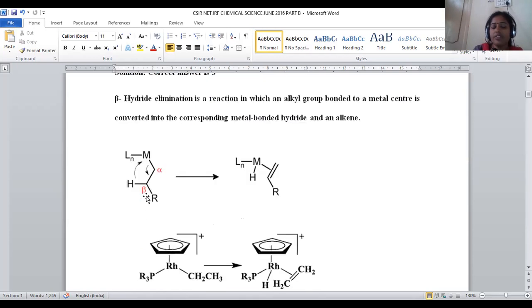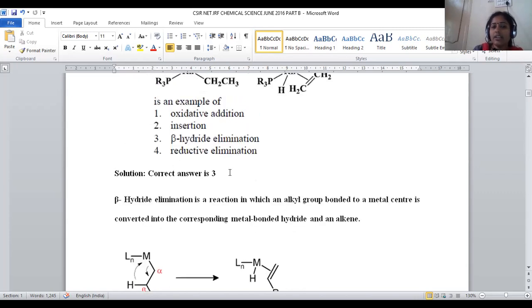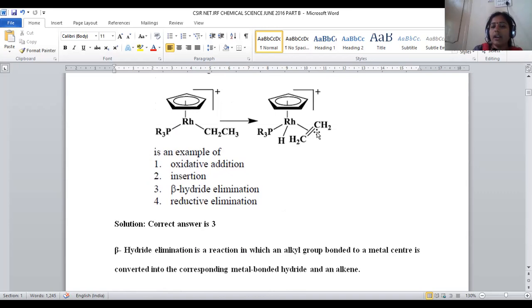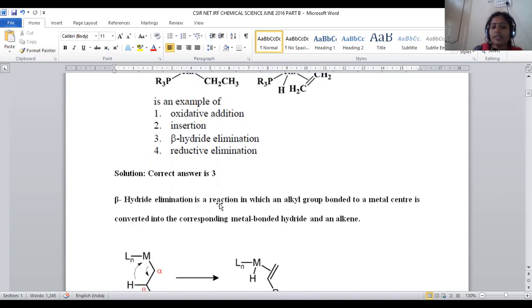Which carbon will be shifted? Which hydrogen will be shifted? Beta hydrogen will be shifted from alkyl to metal, so that this alkyl is converted into alkene, and hydrogen migrated to metal, so that here metal hydride will be formed. This is known as beta hydride elimination, and directly hydrogen from beta position to metal center will be migrated, right?